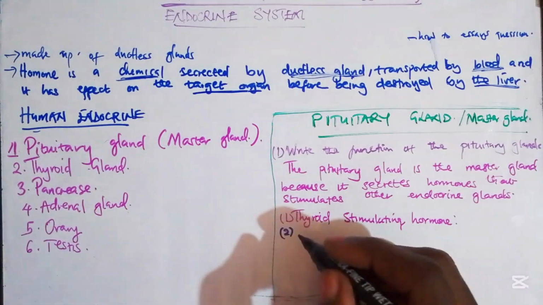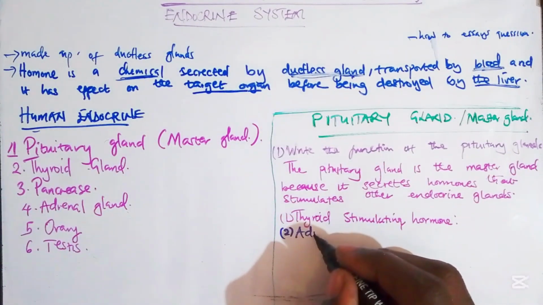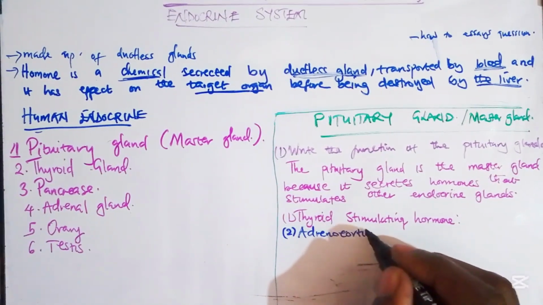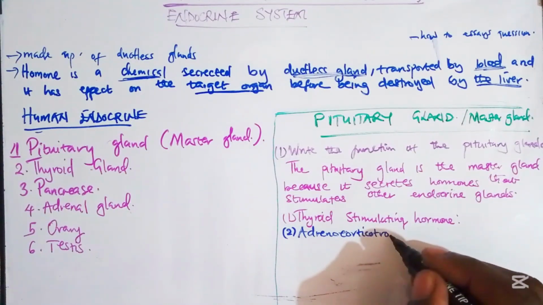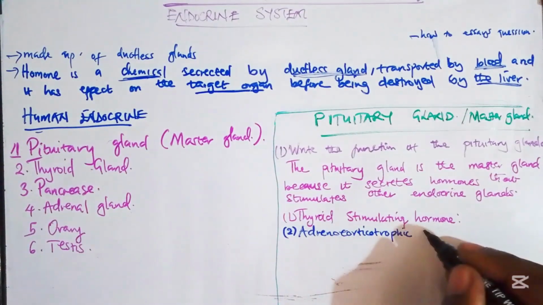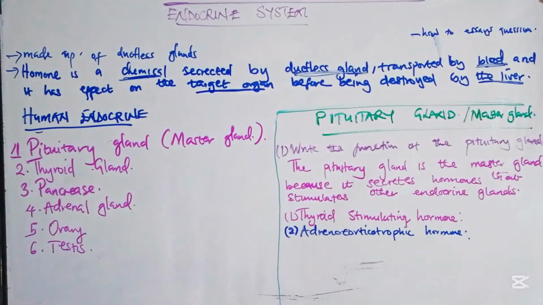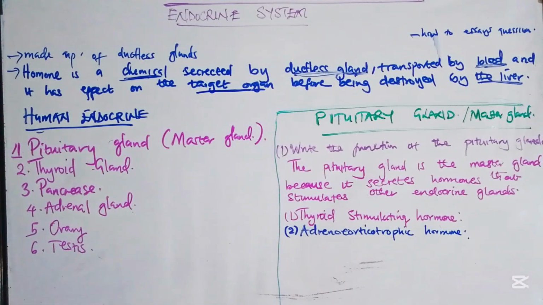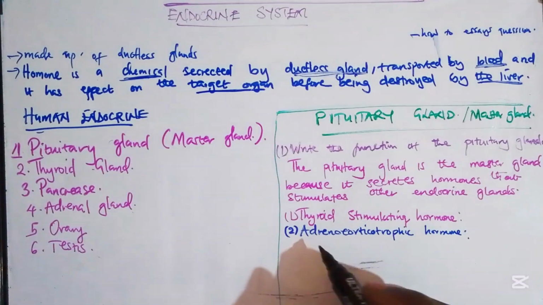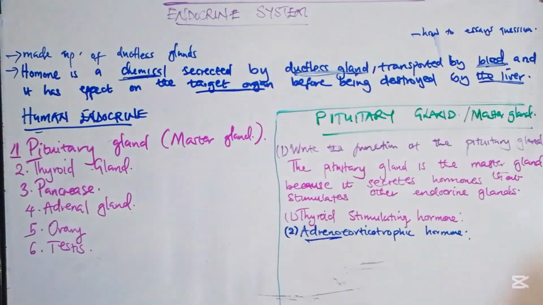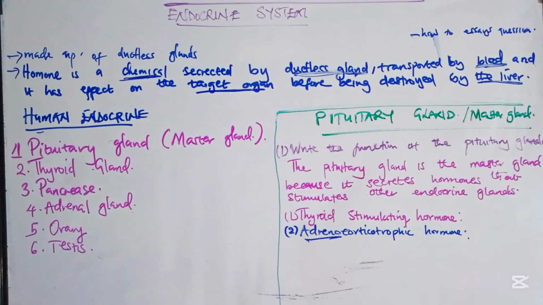Then moving on to our second hormone, which is produced by the pituitary gland, is the adrenocorticotropic hormone. The word is big, but you can remember this by the first part, which is adrenal, meaning it is stimulating the adrenal gland to produce adrenaline.